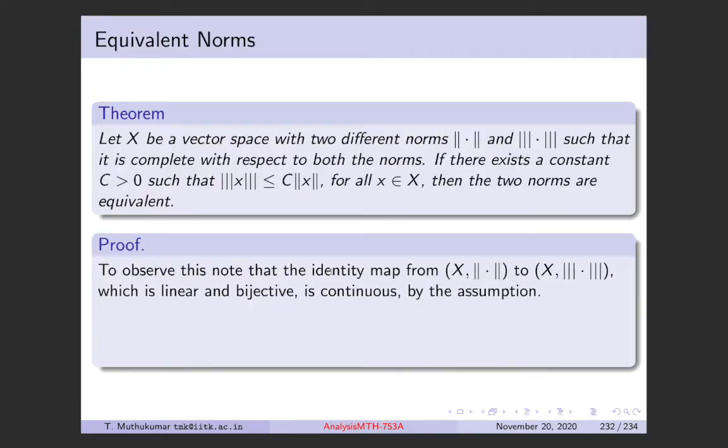Now, one application or easy consequence of this is the equivalence of norms.